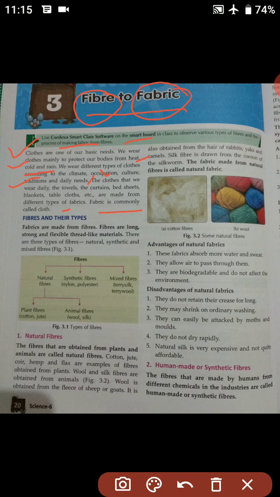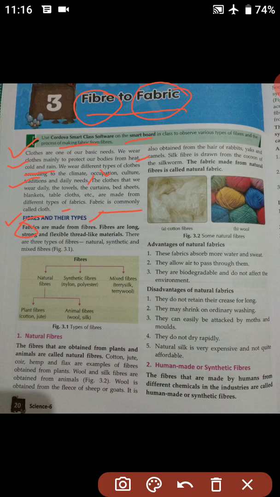Now we are going to understand about fibers and their types. So what is fiber and what are the different types of fibers? Fabrics are made from fibers, as we already discussed. Fibers are long, strong and flexible thread-like material.